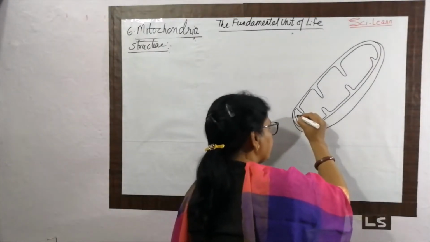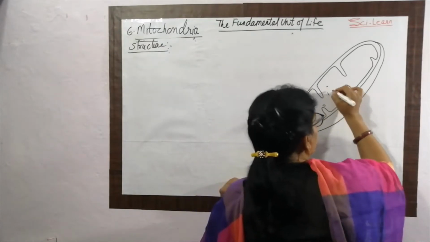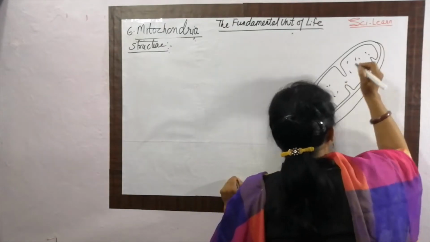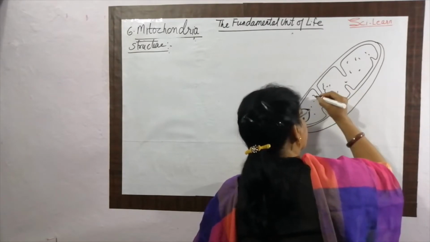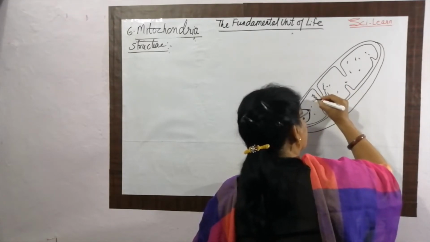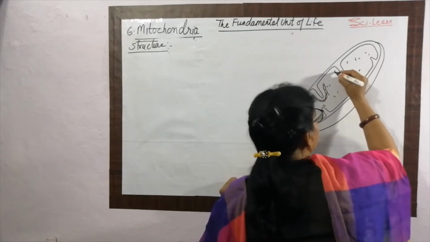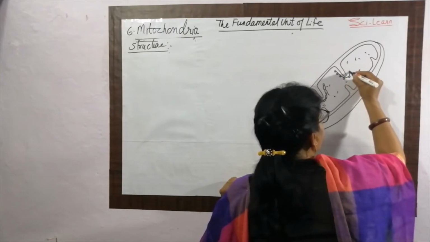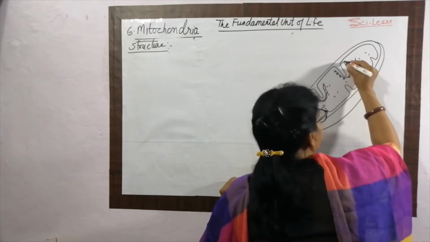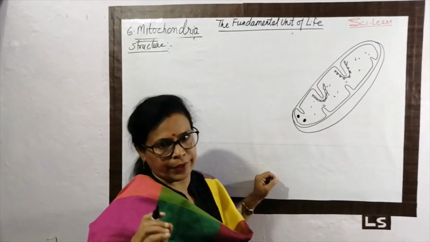Certain substances are there, some liquid material is also there, and it also consists of DNA and F1 particles. This is the structure of mitochondria.